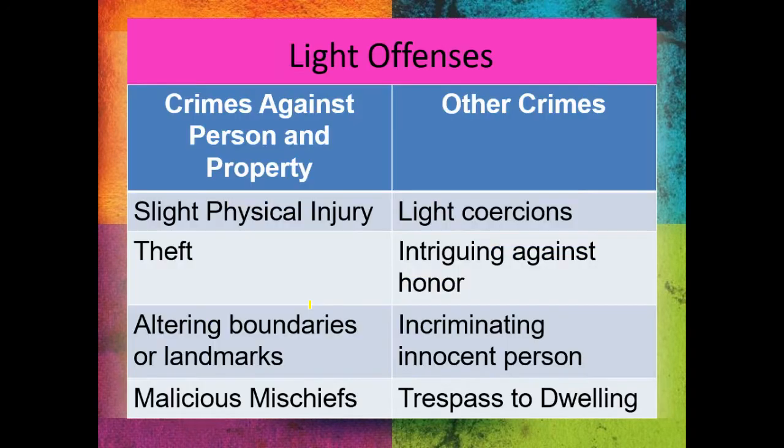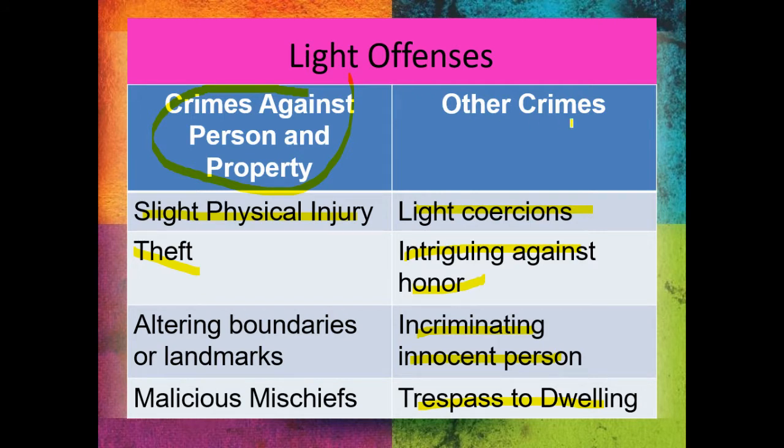Example, let's take a look at this one. These are examples of light offenses. Among crimes against person and property: slight physical injury, that's light only, a misdemeanor. Theft of small amount, light only, a misdemeanor. Altering boundaries or landmarks, malicious mischief, light only. Other crimes that are also light: light coercion, okay? Intrigue against honor, that's gossip. Incriminating an innocent person, where you accuse a person of committing a crime. And trespass to dwelling. All of these are light offenses, punishable by arresto menor.